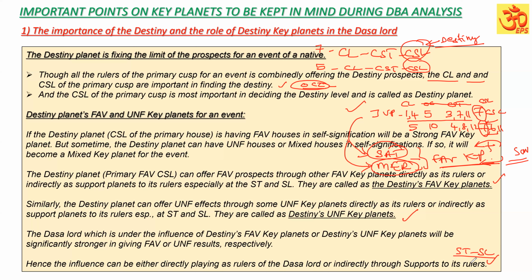If there is a connection between the Dasa Lord and the destiny planet, the Dasa Lord will strongly give whatever the destiny is indicating. Under the influence of the destiny, that dasa is going to give. That is going to be standard. If the destiny's key planets are also playing a role in the Dasa Lord, the influence is going to be more. I hope you are able to understand.